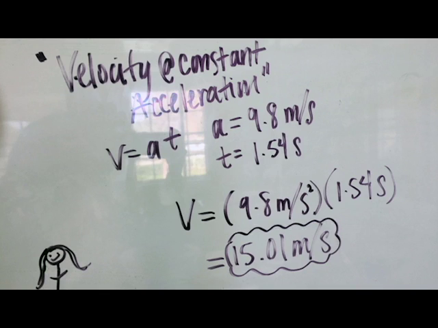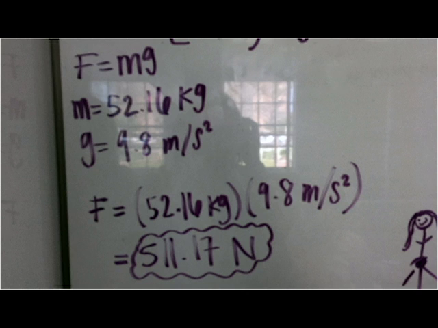This is now calculating velocity at a constant acceleration, with the equation being velocity equals acceleration times time, being the total time it took to jump from the cliff to land in the water. Acceleration was a total of 9.8 meters per second squared, and the time that it took to jump and land in the water was a total of 1.54 seconds. So once you plug in your values for velocity equals acceleration times time, you get 9.8 meters per second squared times 1.54 seconds to get a total of 15.01 meters per second as your velocity.